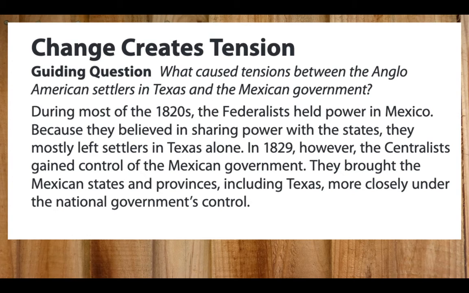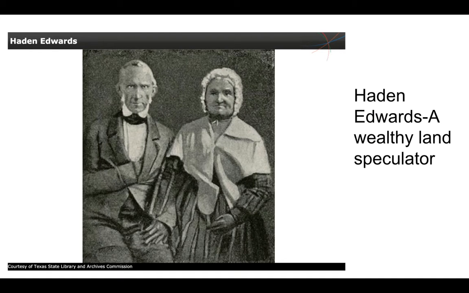Change creates tension. Guiding question: What caused tensions between the Anglo-American settlers in Texas and the Mexican government? During most of the 1820s, the Federalists held power in Mexico. Because they believed in sharing power with the states, they mostly left settlers in Texas alone. In 1829, however, the Centralists gained control of the Mexican government. They brought the Mexican states and provinces, including Texas, more closely under the national government's control.